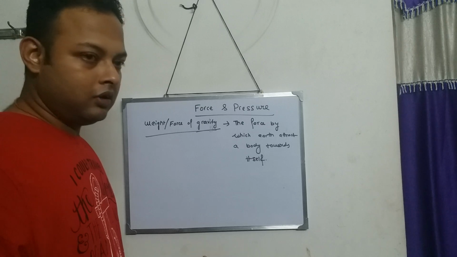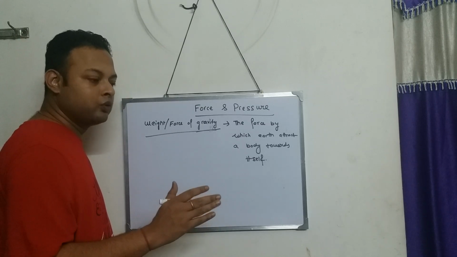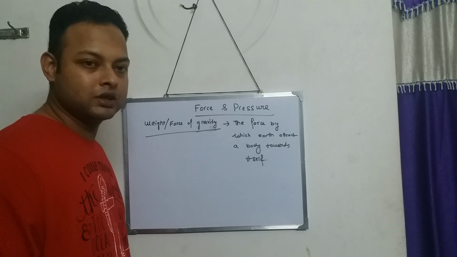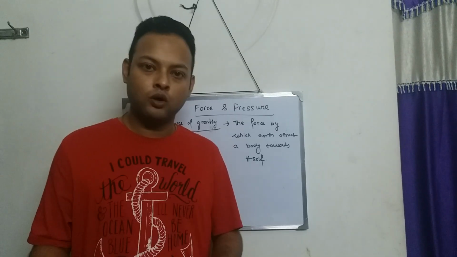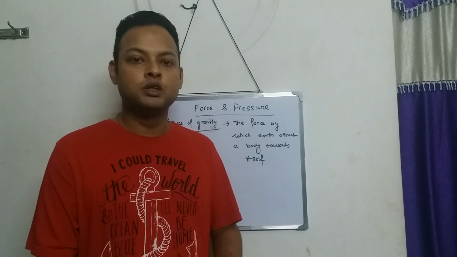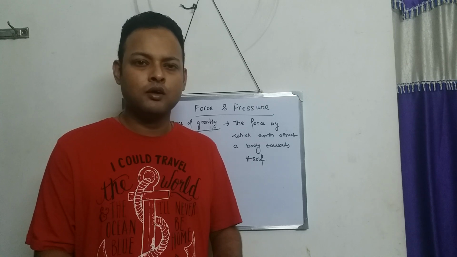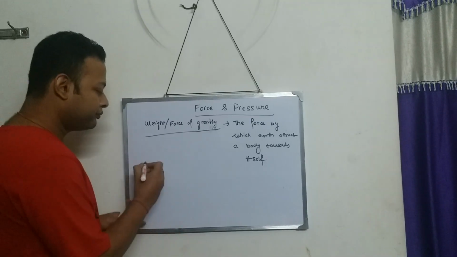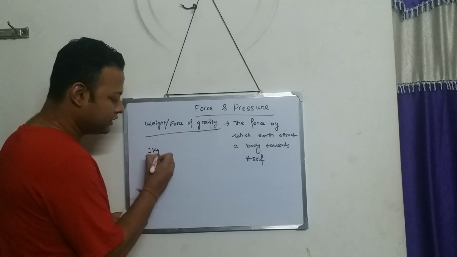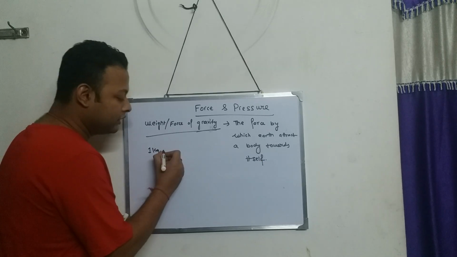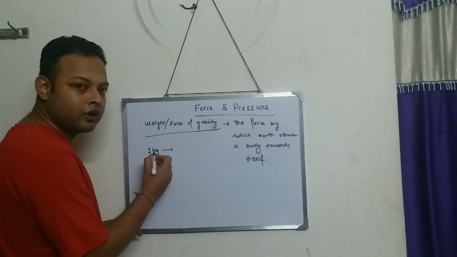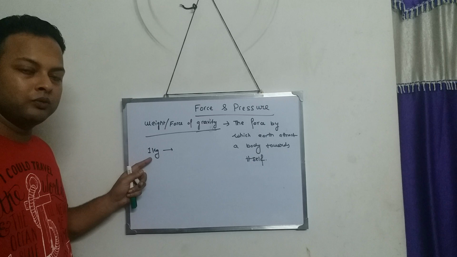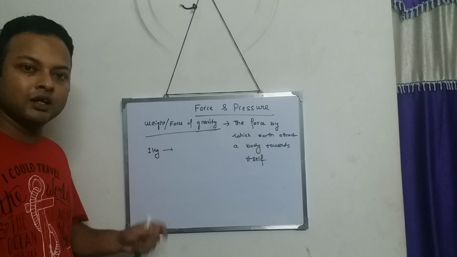Now, we have said that the SI unit of force is Newton. Okay, that is good. But other than that, there are also some other units of force which we use to make things simpler. Suppose there is a body of mass 1 kg. Then the earth will attract this body of mass 1 kg towards itself by a certain amount of force.